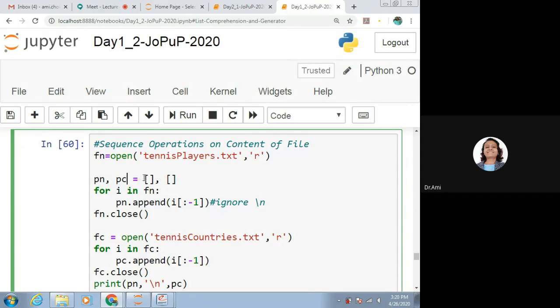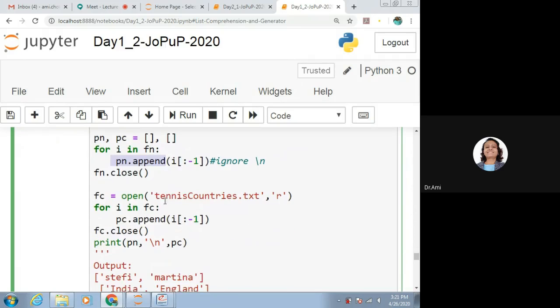As we know, we should have the empty list created first, then only we will be able to use it. For i in Fn, we are reading the file, pn.append(i[:-1]). That means we are ignoring the backslash n. We are not reading the last character. And then we close the file. So all the lines we are reading, we are appending into the list.